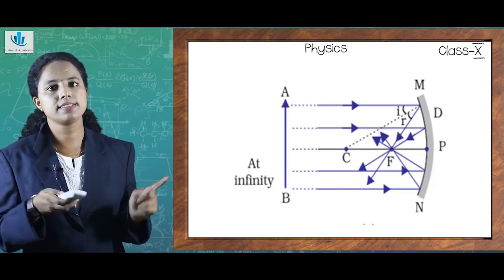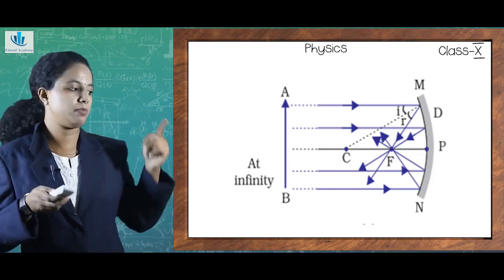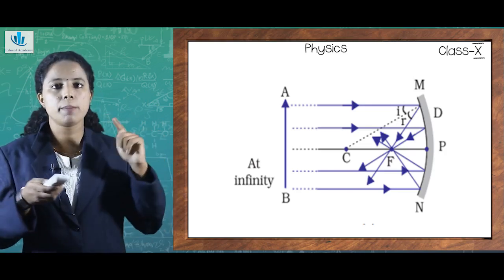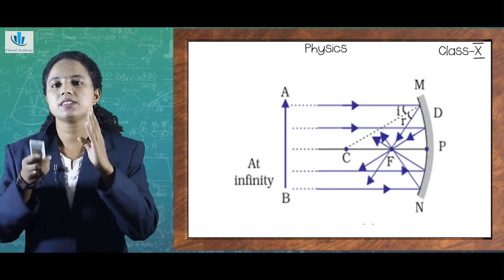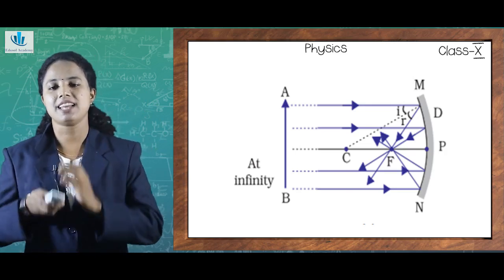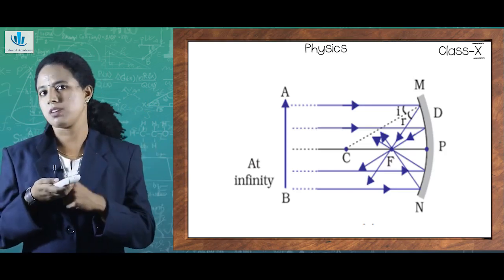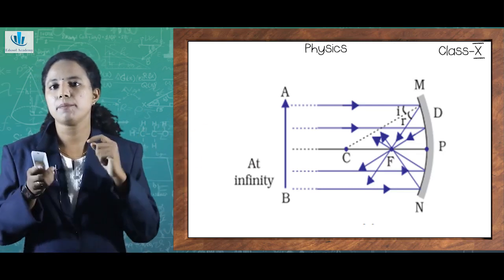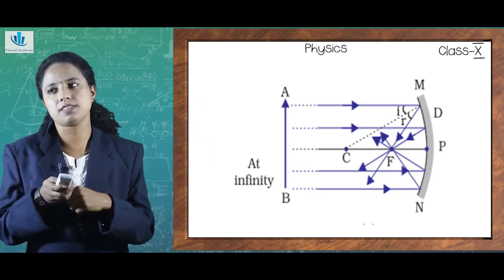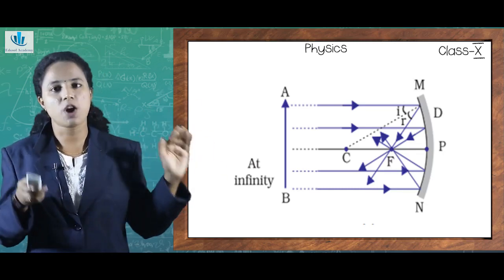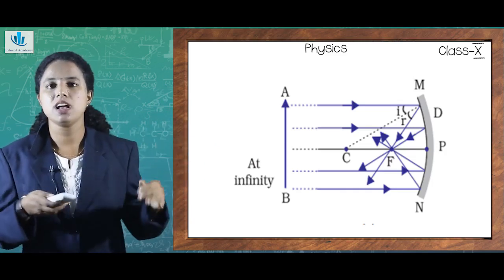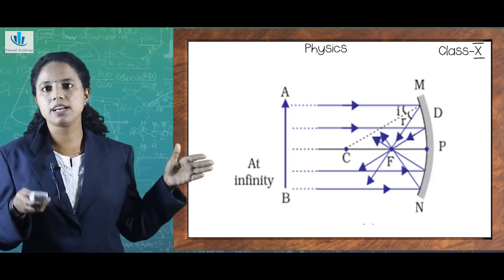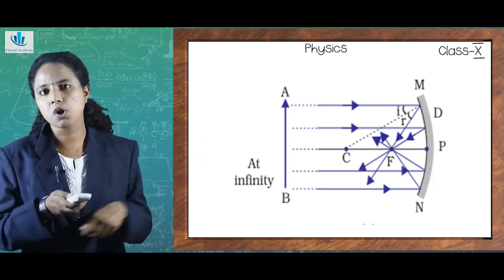In this particular figure, you can see an object being kept, and the object's height is denoted by AB. And there are many light rays falling. At the start of the topic, we asked whether it is a concave or convex mirror. By looking at the surface, can you tell? It is a concave mirror because it is curved inwards. You can also draw such a diagram using a convex mirror, which will be dealt with in later sessions. But for the time being, I have taken a picture of a concave mirror, so let's explain these terms based on this concave mirror.